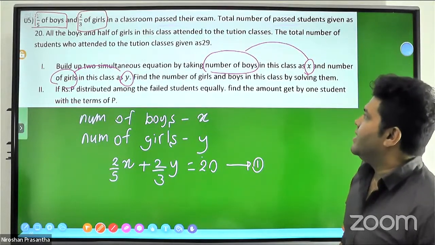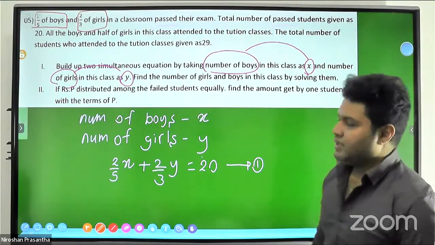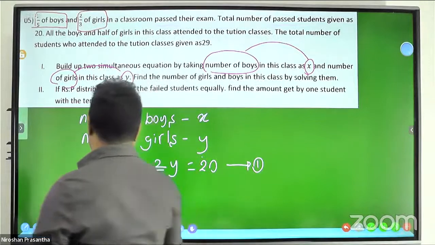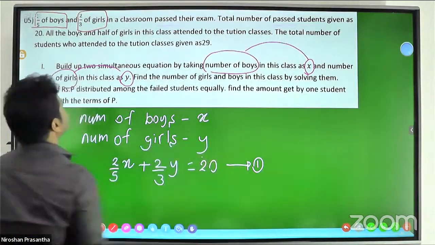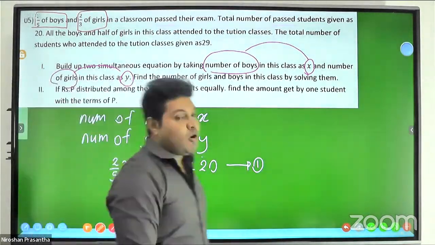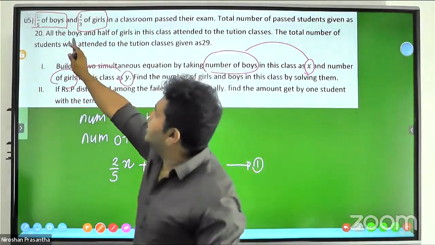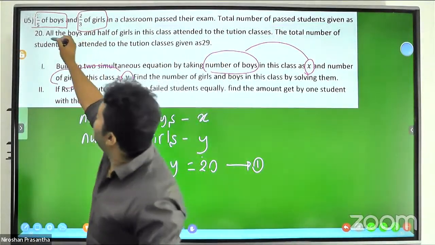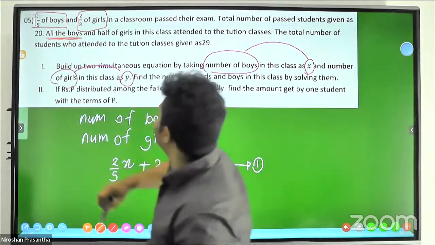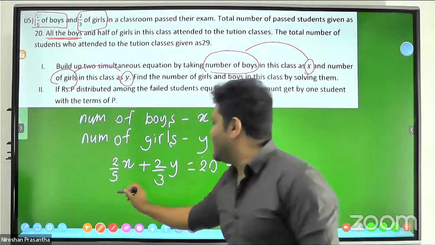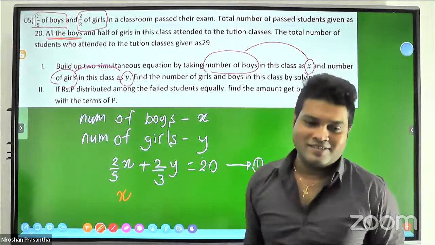The next equation, let's read it back. The total number of all the boys means x.